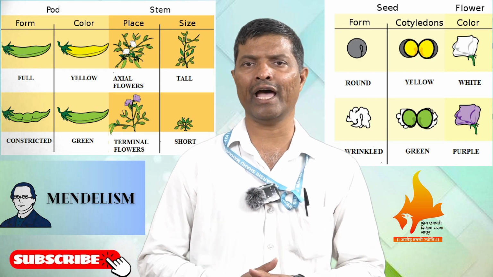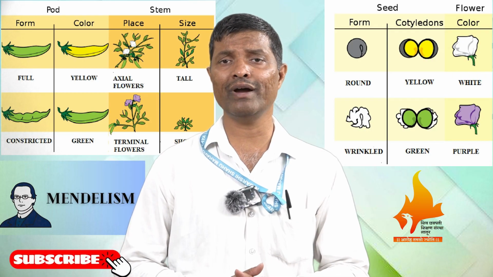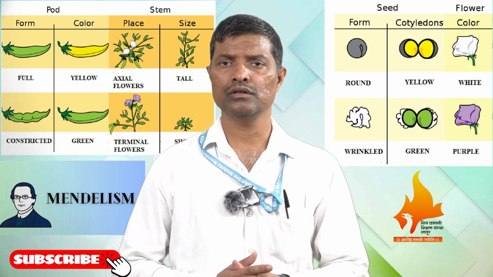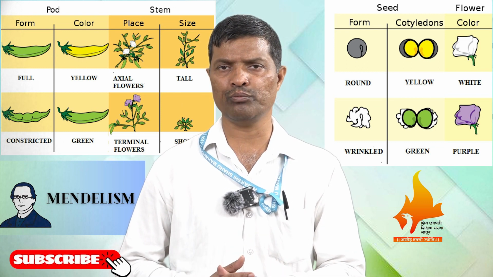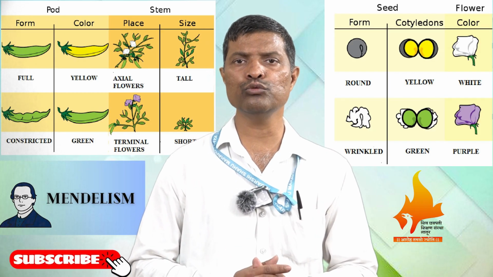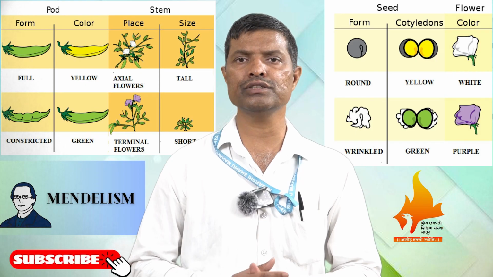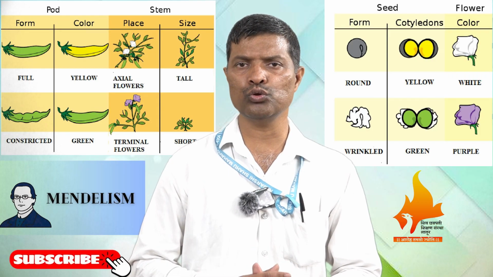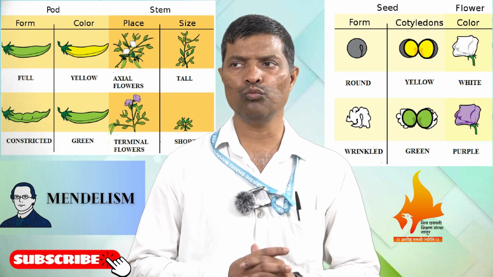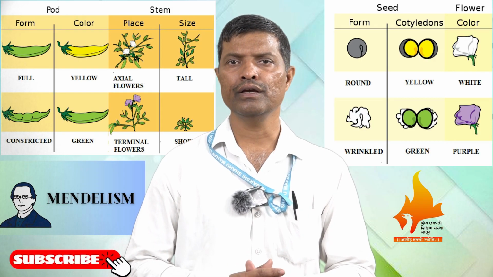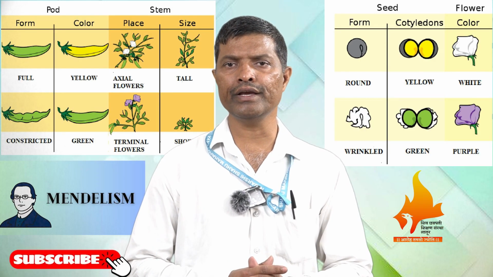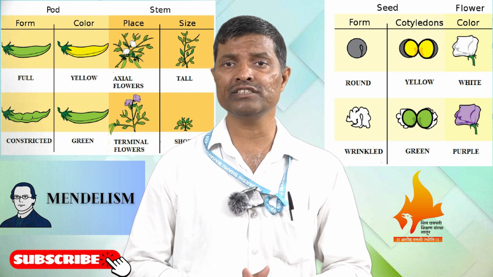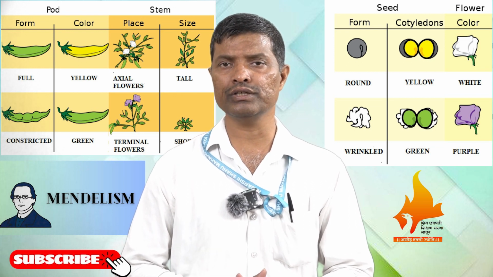So the monohybrid cross and dihybrid cross are the basic crosses done by Mendel, and from them Mendel got two principles, the law of segregation and the law of independent assortment. These principles gave direction to future genetics discoveries, because people knew that some factors or genes are responsible for the inheritance of characters from one generation to the next. In plants, animals and microorganisms alike, every character is controlled by a segment of DNA that we call a gene.